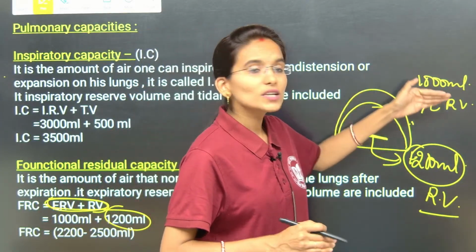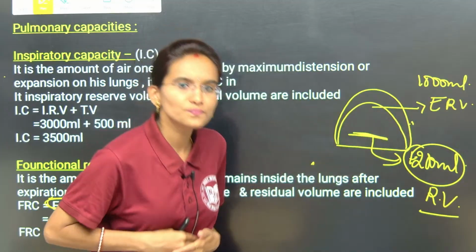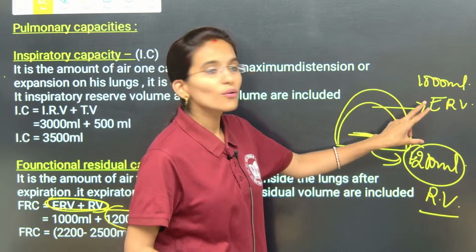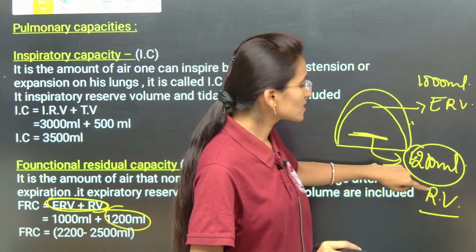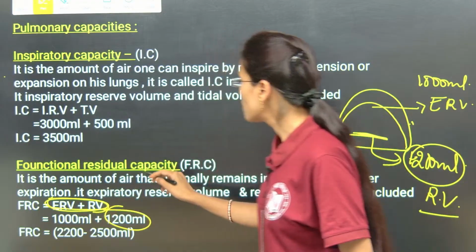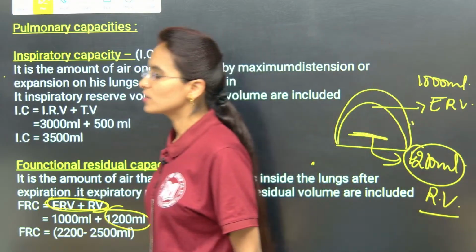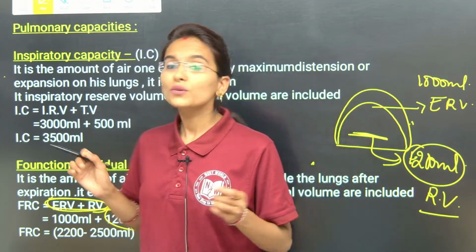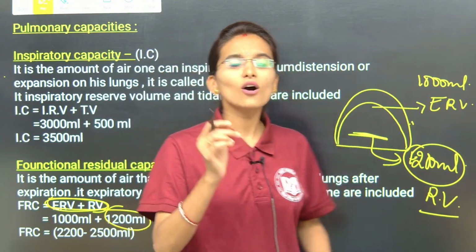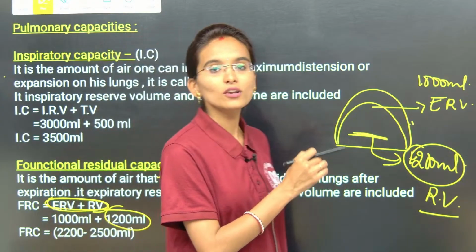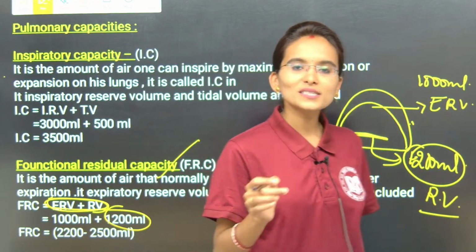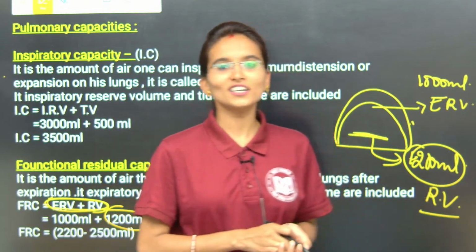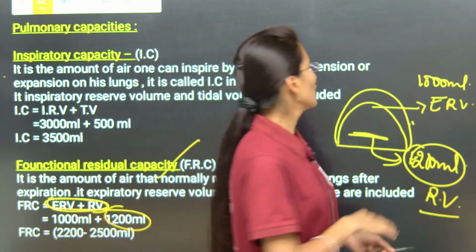But ERV is the extra air that we exhale during forceful expiration. So the sum of ERV plus RV is called functional residual capacity. Students, it is not about just memorizing; you need to understand the concept, and you always need to remember the respiratory volumes. If you are unable to remember, it becomes very difficult to answer the questions in the competitive